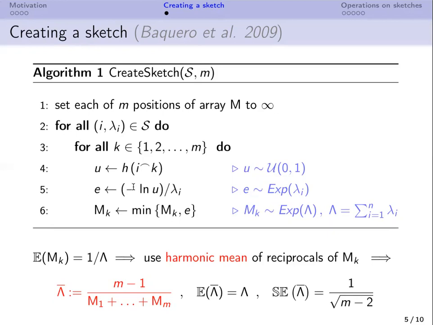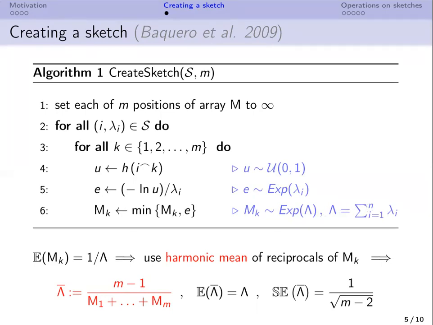First, we calculate a hash value, which we assume is a uniformly distributed random variable. Second, we transform this random variable to obtain a random variable from the exponential distribution with parameter lambda i, where lambda i is the weight of the element. Third, we save the minimum of the currently saved value m_k and the computed value e. By the properties of the exponential distribution, m_k is also an exponentially distributed random variable, but with parameter capital lambda, where capital lambda is the sum of weights of all elements.